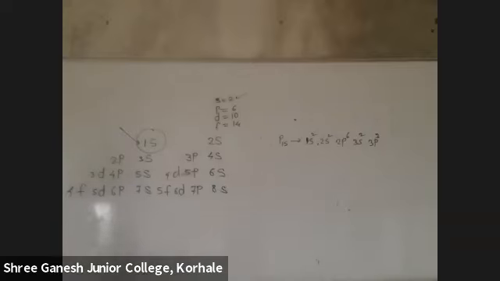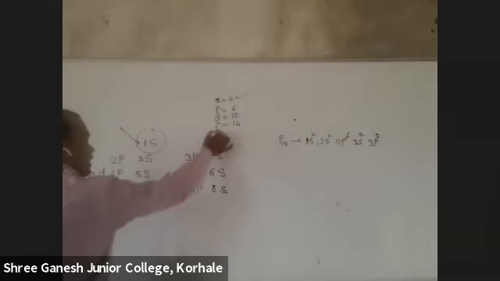So the first shell is not subdivided. First shell is not having subshell. First shell is not having second shell, you see. Here I can see 2 and here I can see 2. So the second shell is divided into 2 subshells, 2s and 2p.